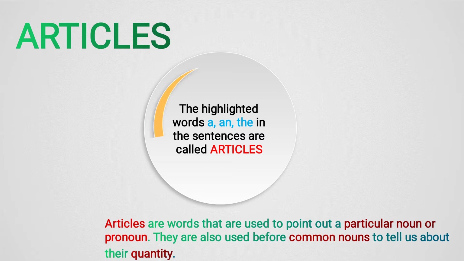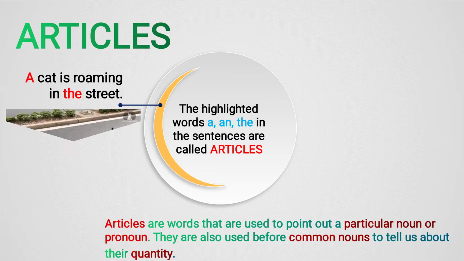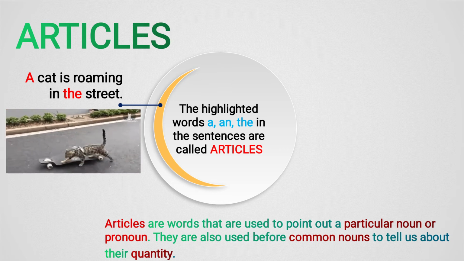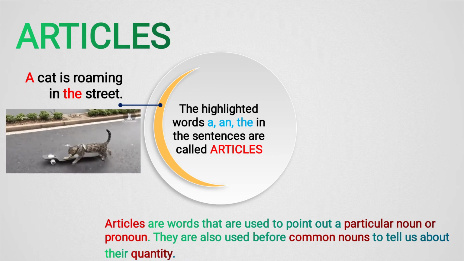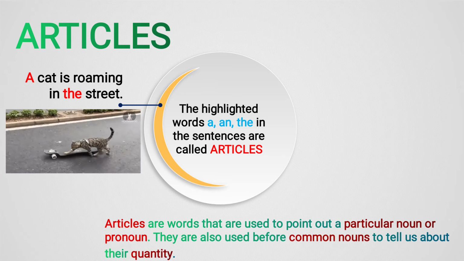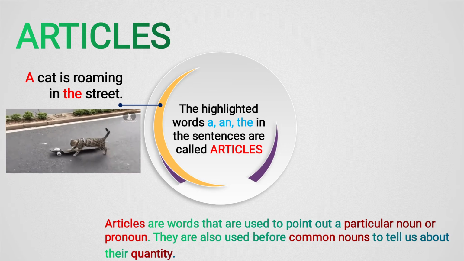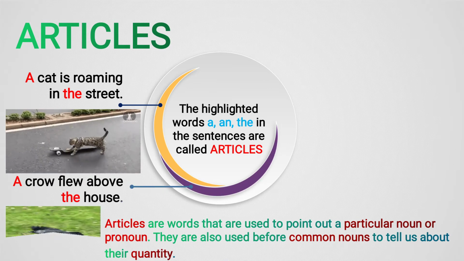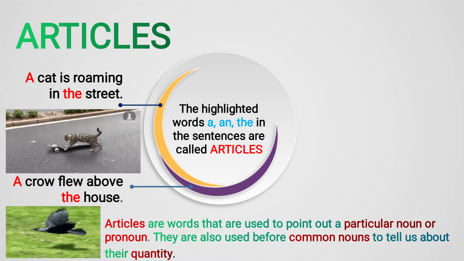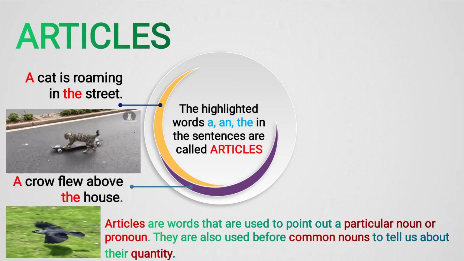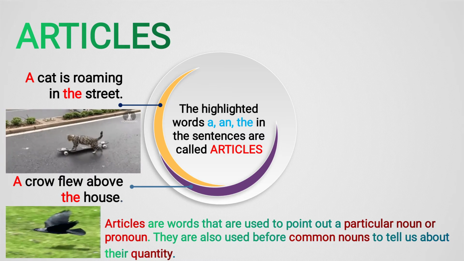Let's see the examples. First example is: A cat is roaming in the street. See in the image, a cat and the street. We have used article a and article the. Cat is a noun and street is also a noun. So before the common noun or particular noun, we use articles a and the. The next example we'll see: A crow flew away from the house. Again here, before crow, a is there, that is the article. Before house, article the is there, because crow and house are nouns.